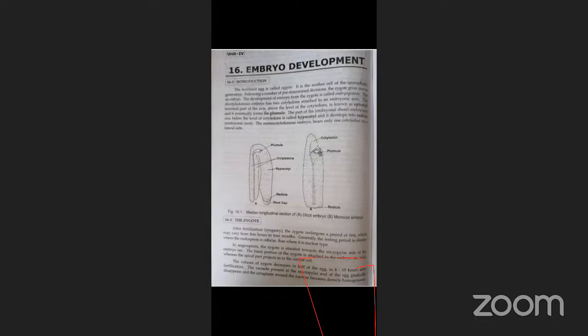In the zygote, what are the cell organelles? Endoplasmic reticulum, ribosomes, plastids and mitochondria cluster around the zygote nucleus.